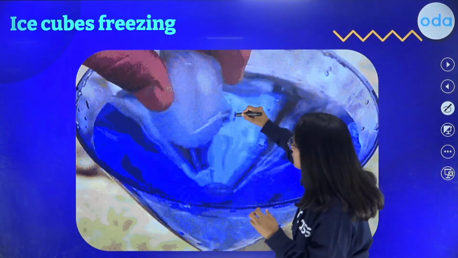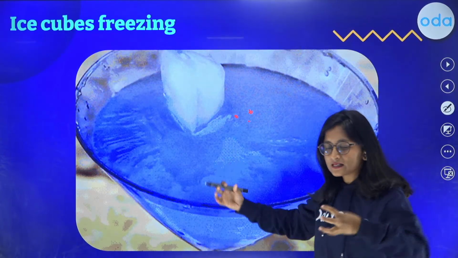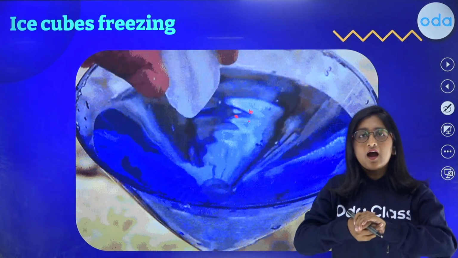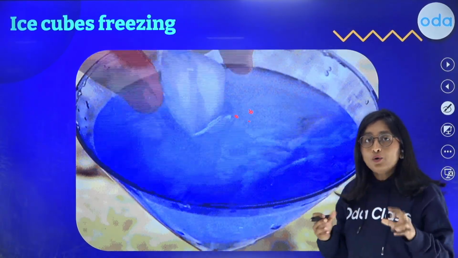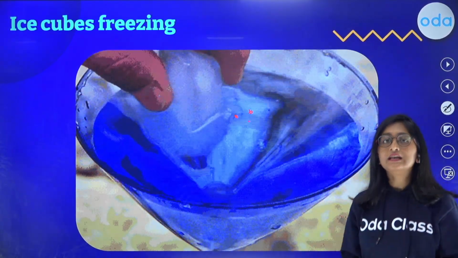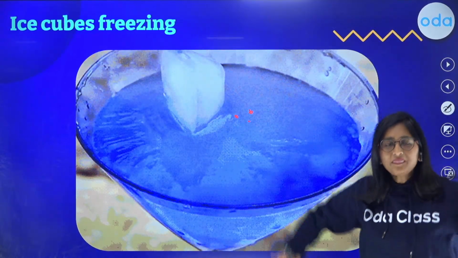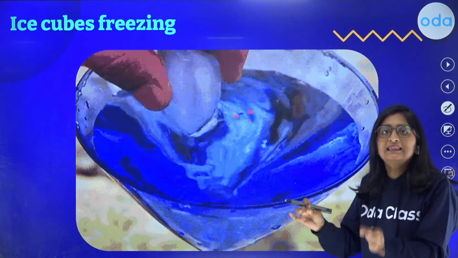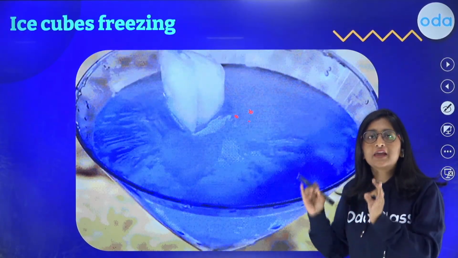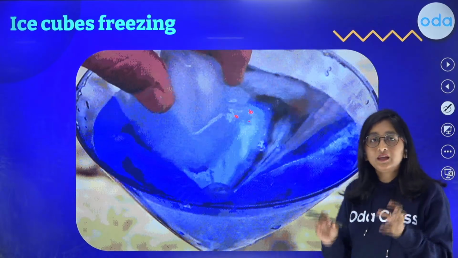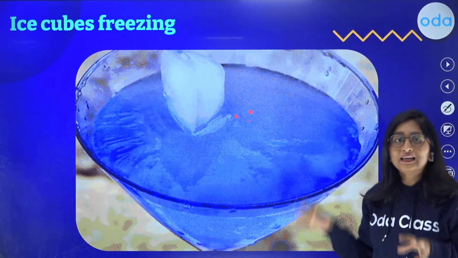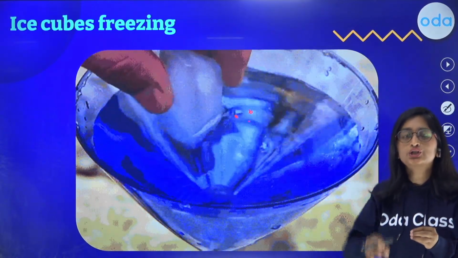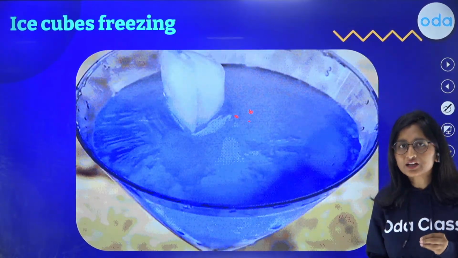These water molecules are coming together, held together, and creating bonds. You will find that they are releasing heat. When they are releasing heat, you can say that this is also an exothermic process. So we can say that freezing is a process in which we apply the exothermic reaction.